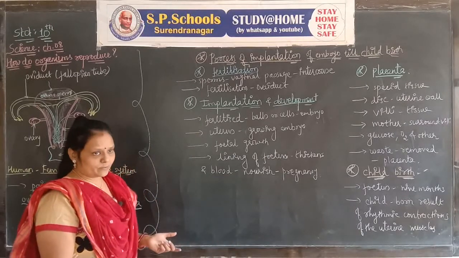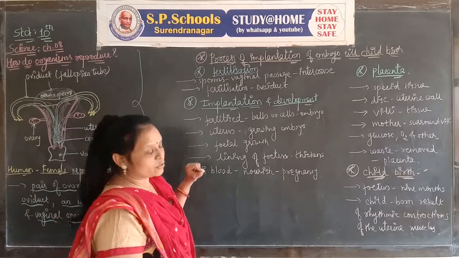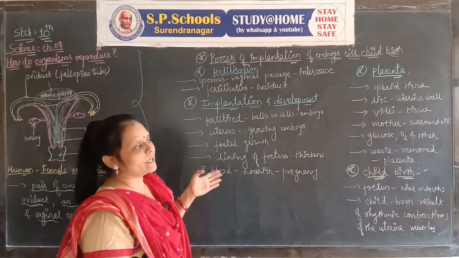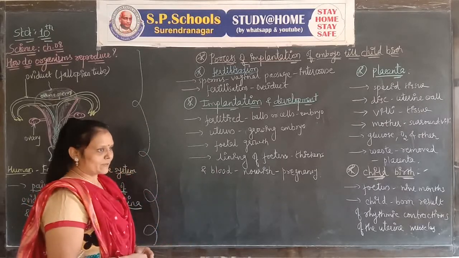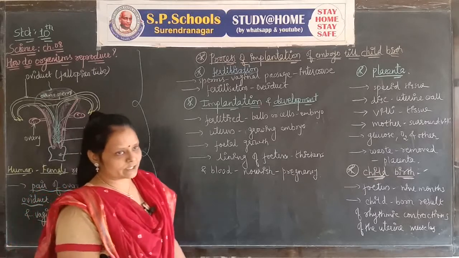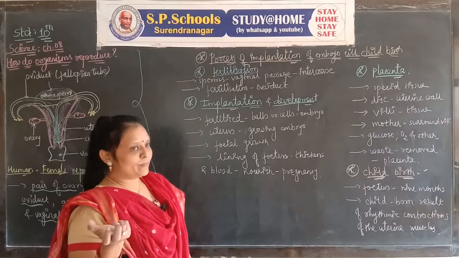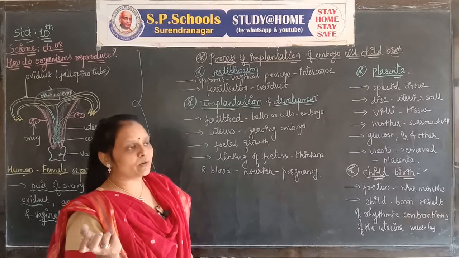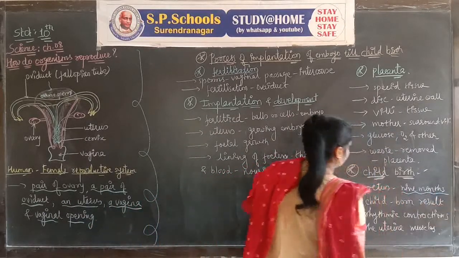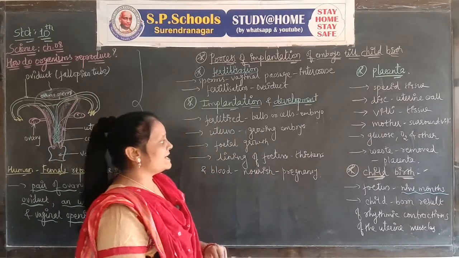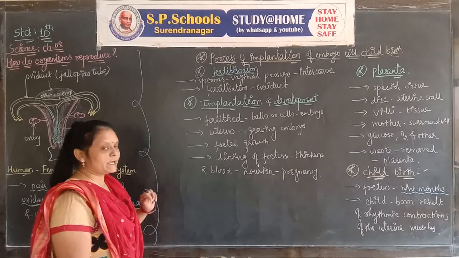Waste products can be removed from the embryo through the placenta, and it can go into the mother's blood. It is connected to the mother's blood, and during excretion the waste is removed. Development of the fetus can take about 9 months. After the fetus has developed, the child can be born as the result of rhythmic contraction of the uterine muscles.